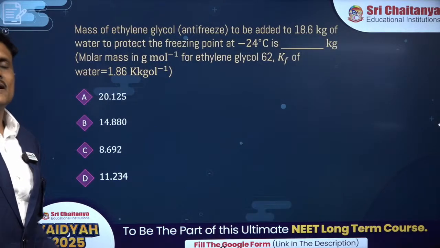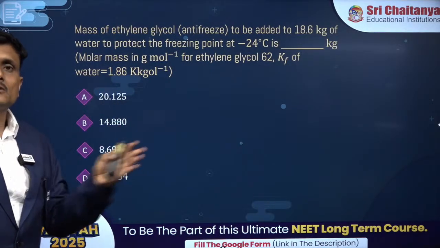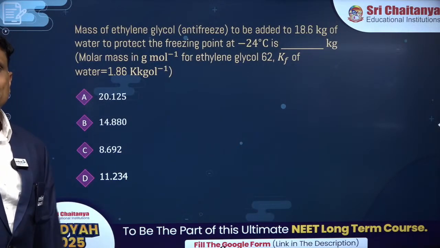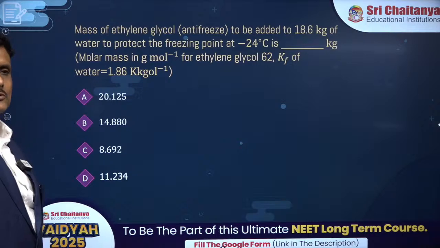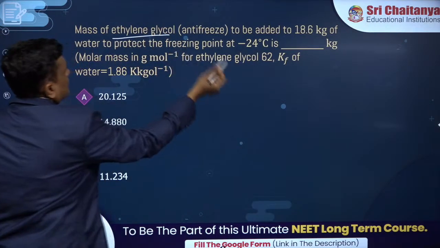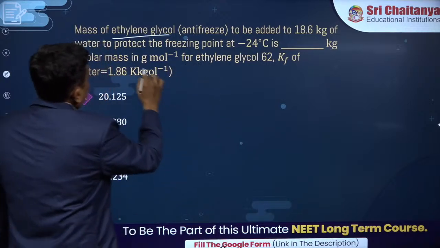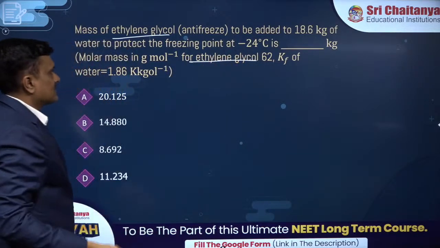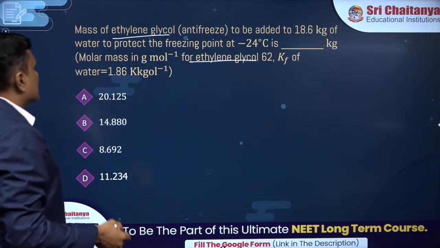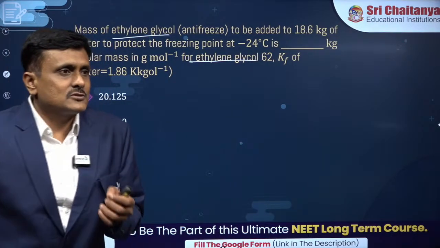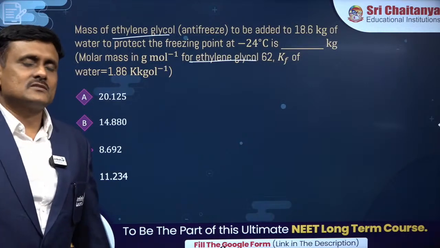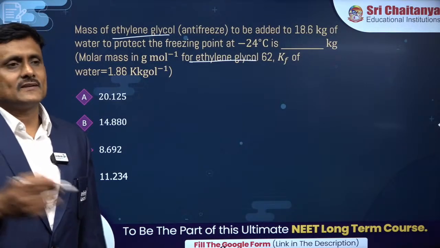Now this question, I did not expect, because this question is straight away there in your intermediate textbook. That means it is in the 12th NCERT textbook, as well as in your board textbooks. Most of the boards have this. Ethylene glycol is given. They have even mentioned the molar mass of ethylene glycol. It's a simple question based on the depression of freezing point. And when you talk about ethylene glycol, is it electrolytic or non-electrolytic? Does it undergo any association or dissociation, or is it non-electrolytic?